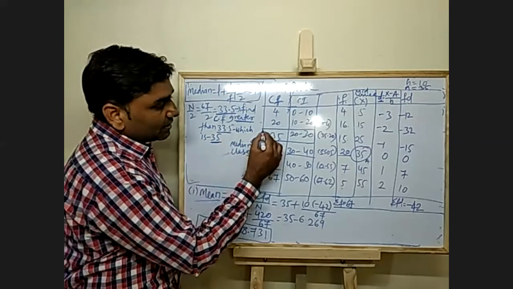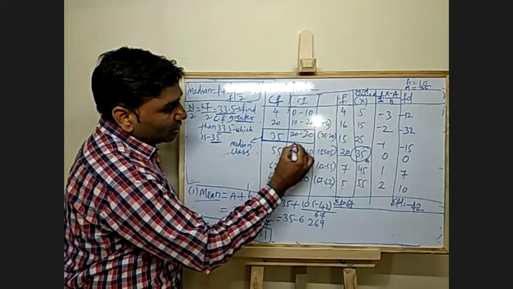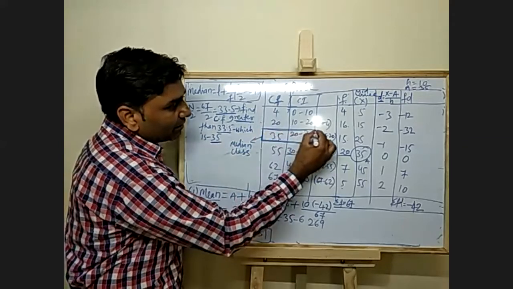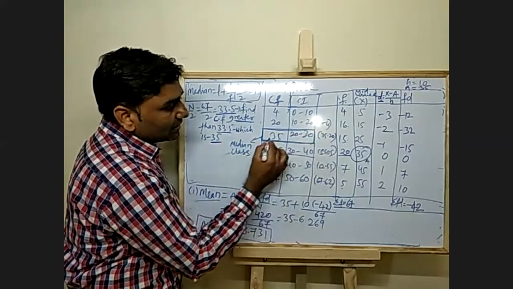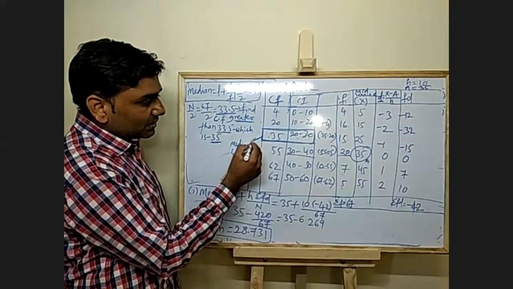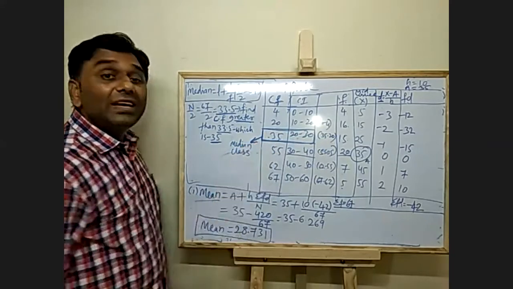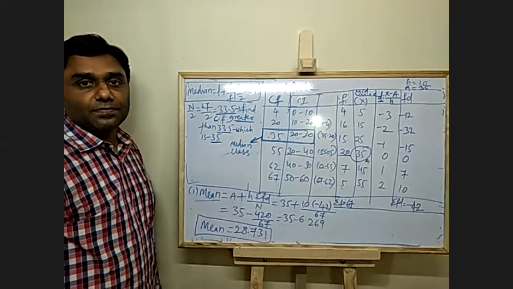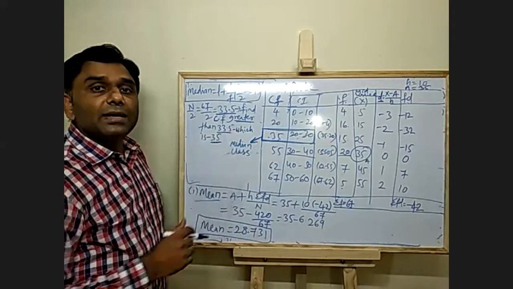So now see, this is your cumulative frequency and this is your class interval. This is called the median class.